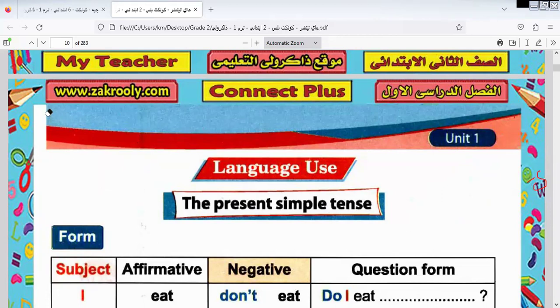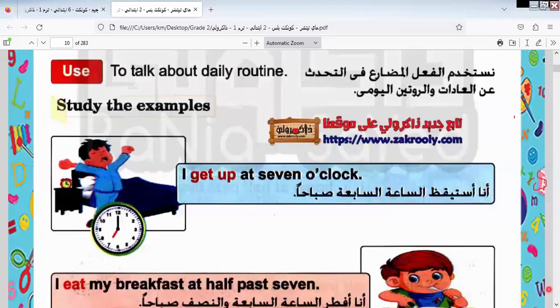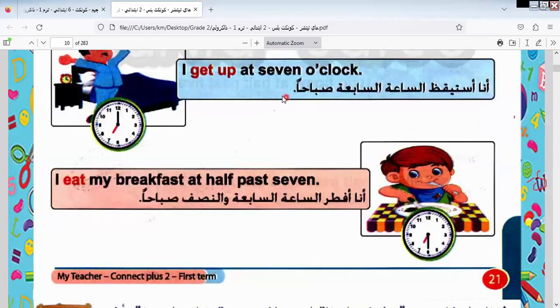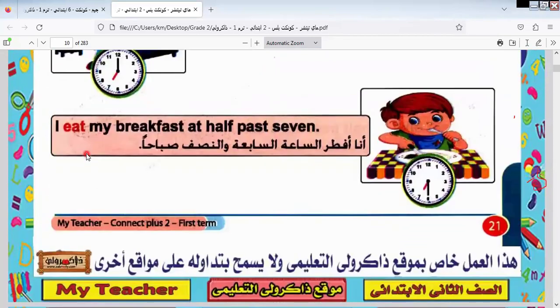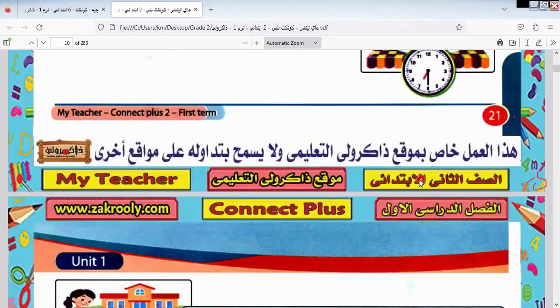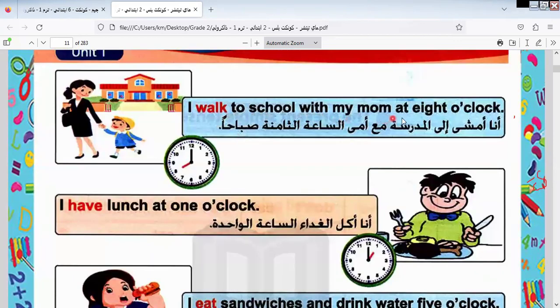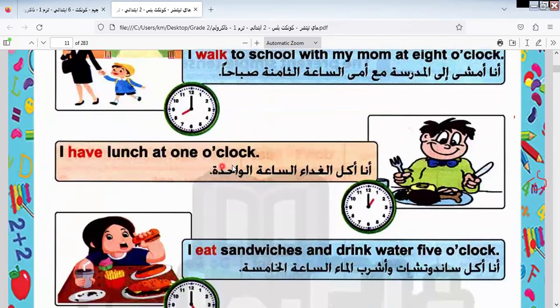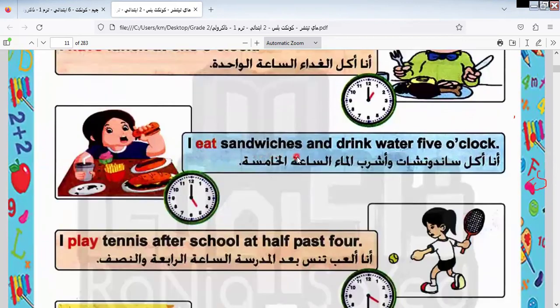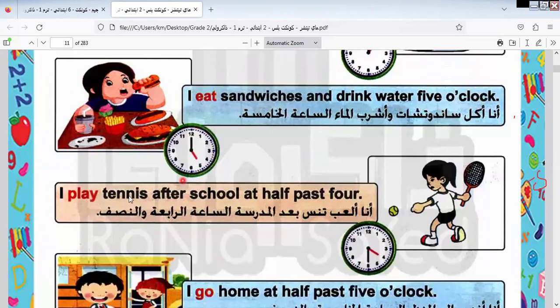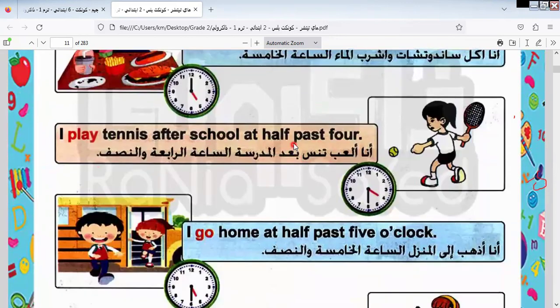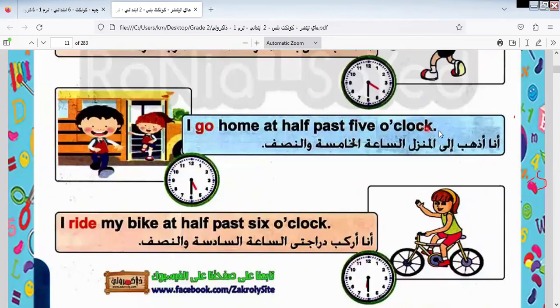Let's continue our lesson. Here we have, I get up at 7 o'clock. This is a routine. I eat my breakfast at half past 7. I walk to school with my mom. I have lunch at 1 o'clock. I eat sandwiches and drink water at 5 o'clock. I play tennis after school at half past 4. I go home at 5:30.